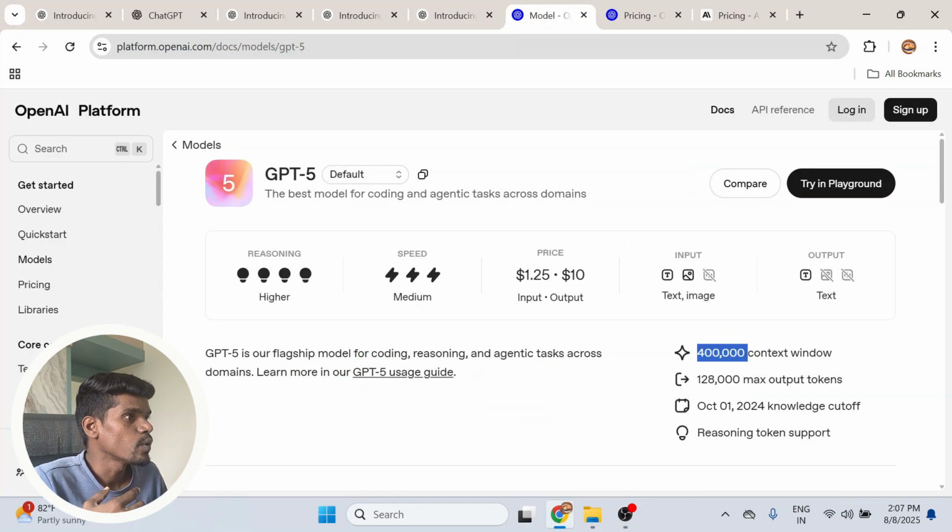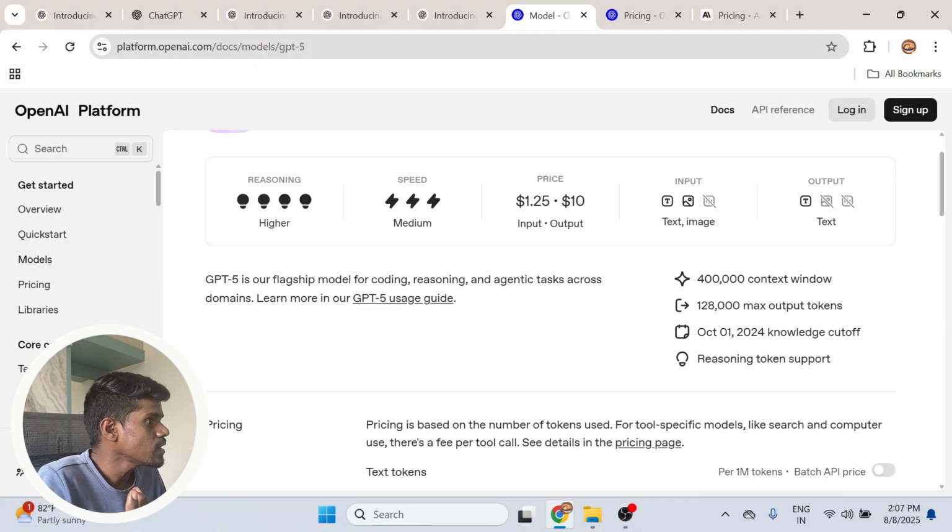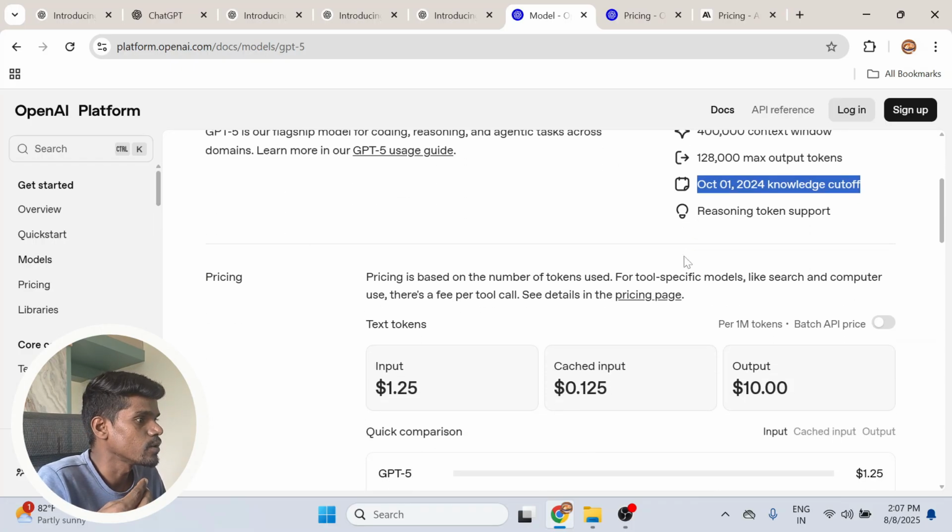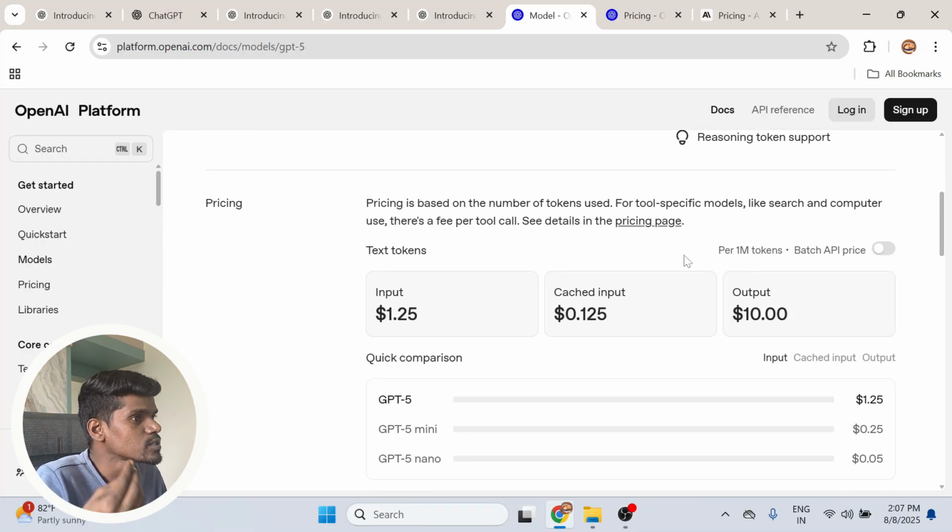Now let's move and see the context window and price. So you can feed a maximum of 4 lakh tokens at a time, and it can produce 1.28 lakh tokens at a time. Then if you look at the knowledge cutoff, it is till October 2024. Now let's look at the pricing. It costs $1.25 per million input tokens and $10 per million output tokens.